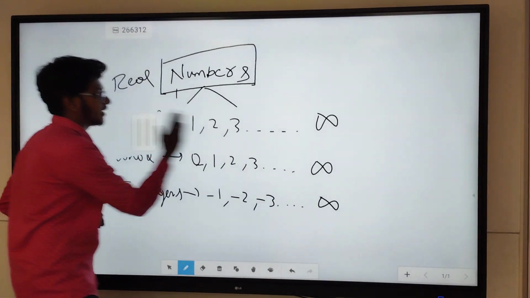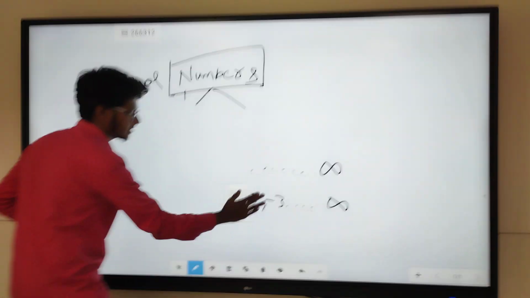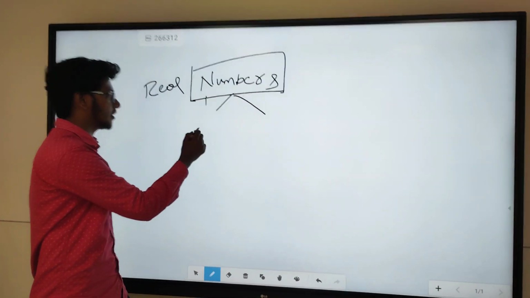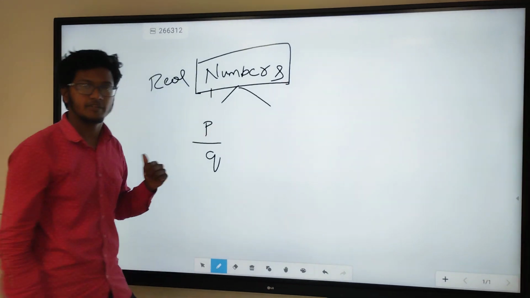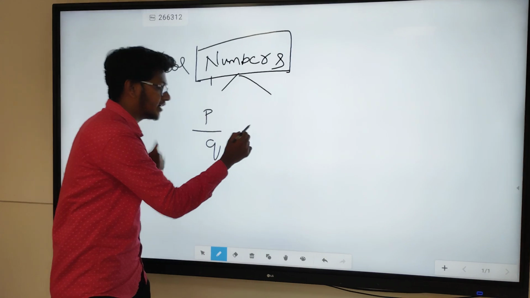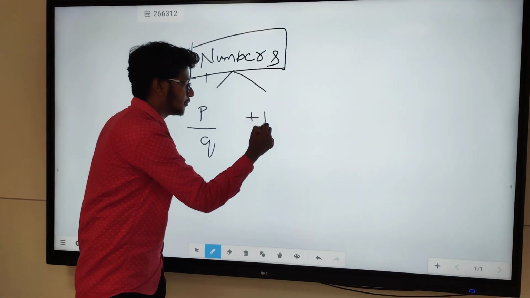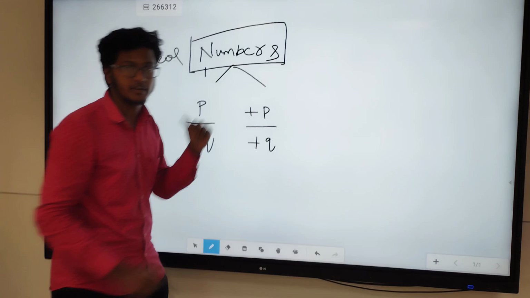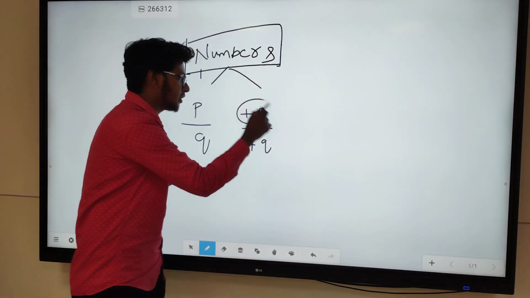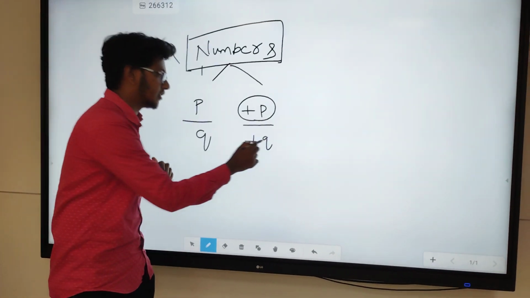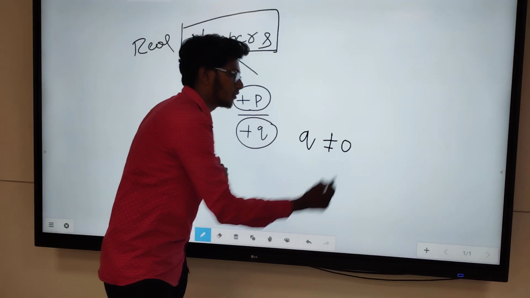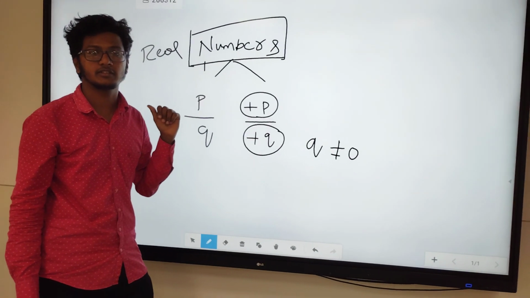Now we'll see one more main important topic, which is rational numbers. Rational numbers are the numbers which are represented in the form of P by Q, where P and Q are real numbers. They can be integers. Both P and Q can be positive values, and in one more case P can also be negative, whereas the denominator should always be positive and should not be equal to 0. Any doubts in this? No, right?